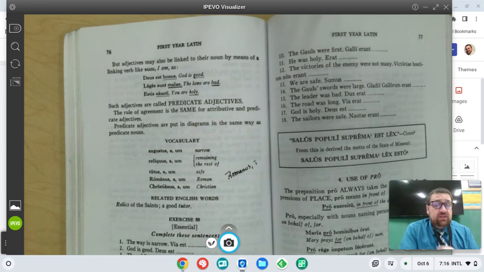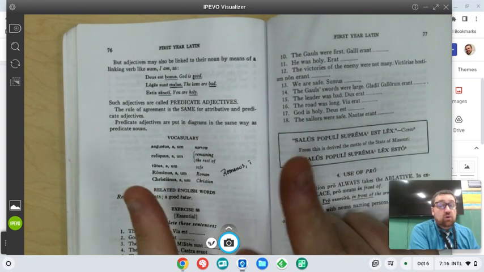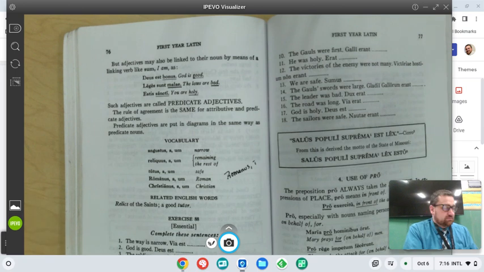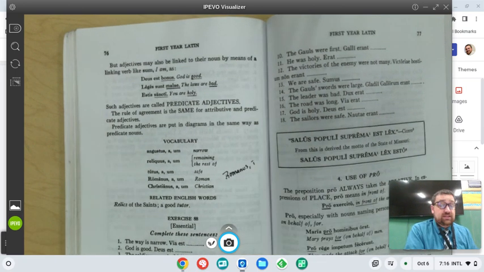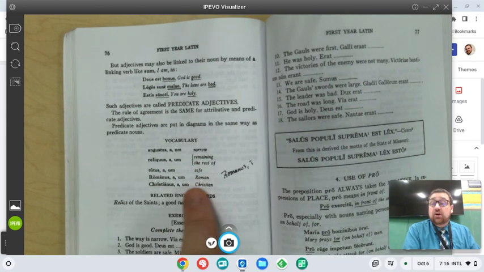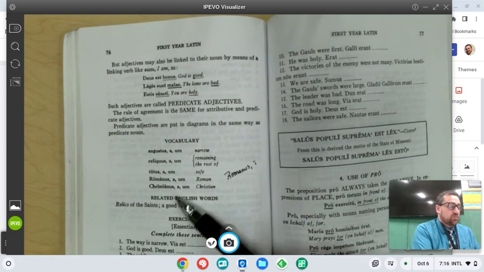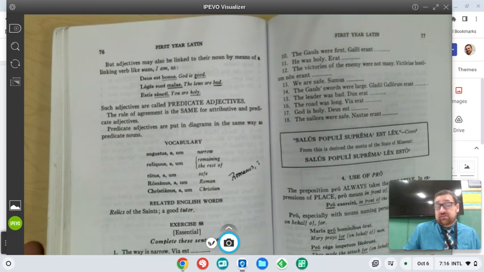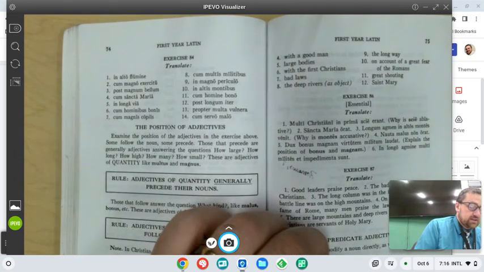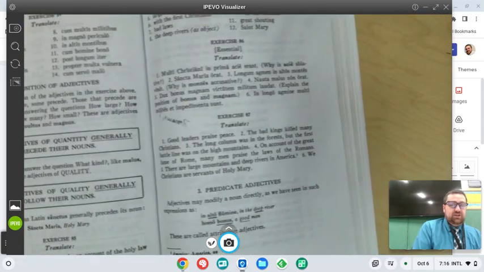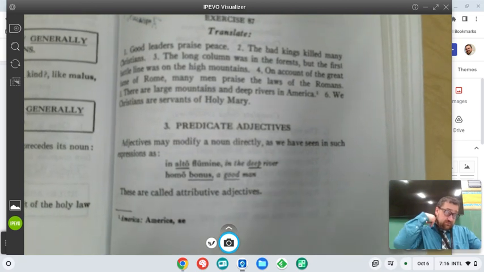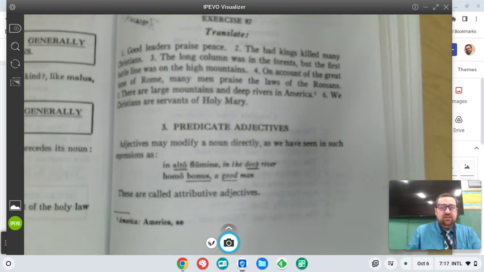But sometimes when we see the word Romanus or Romani or Romanum, we have to be careful. Is this being used as a noun, part of Romanus, Romani, or is this being used as an adjective to mean a Roman something, part of Romanus, a, um? And the same would go for Christianus and for several other words as well. And so what we're going to look at today is something called predicate adjectives. Let me make that a little bit clearer.